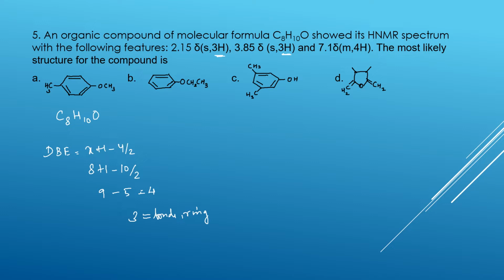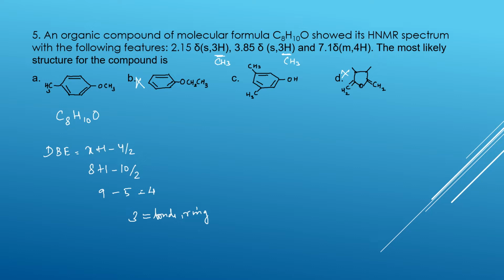So wherever the CH3 group is there, this 3 hydrogen may be a possibility. Where the 3 hydrogens are not there, we can omit that one. Here 3 hydrogens are there, possibility there. Here hydrogens are there, but it is CH2, so this is also not possible. Here is also a possibility. So these two may be possibilities.